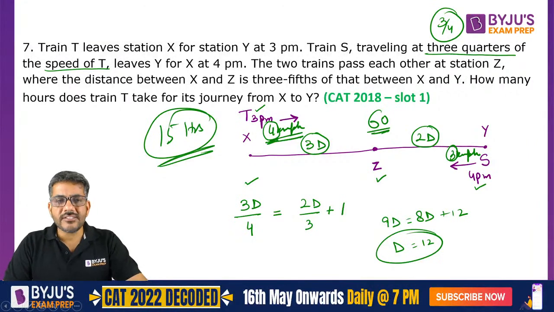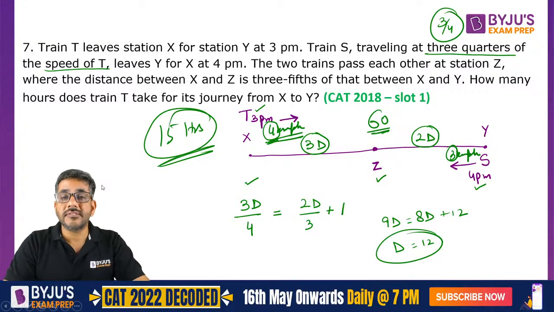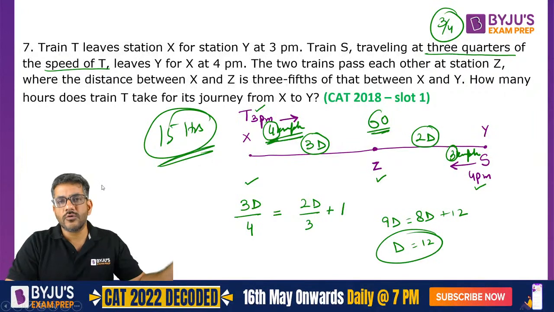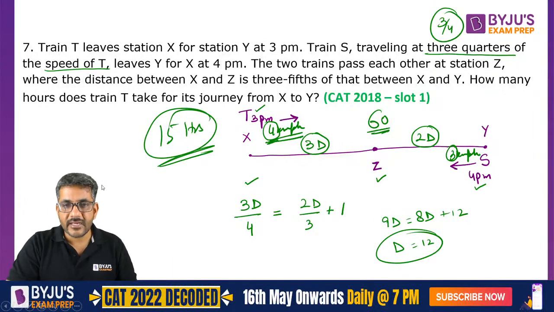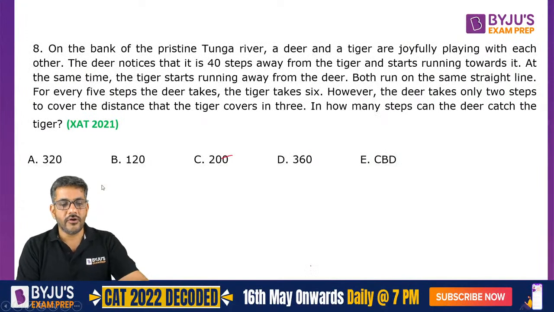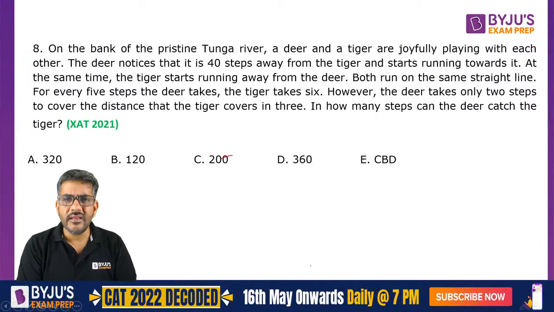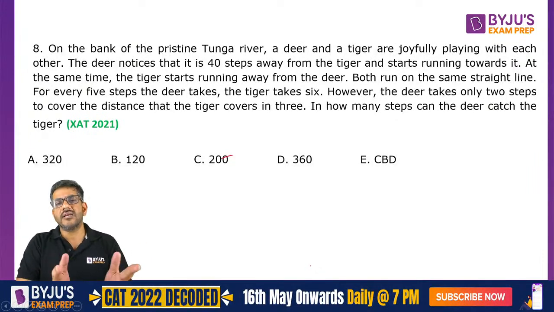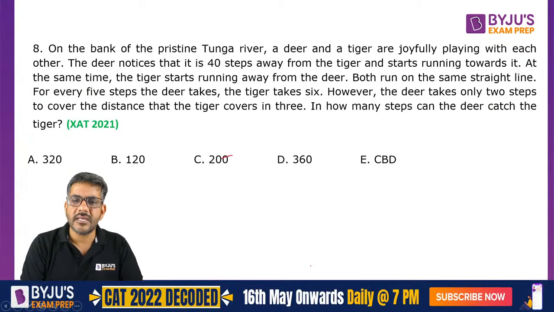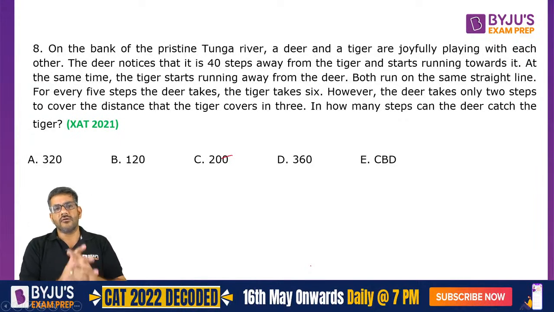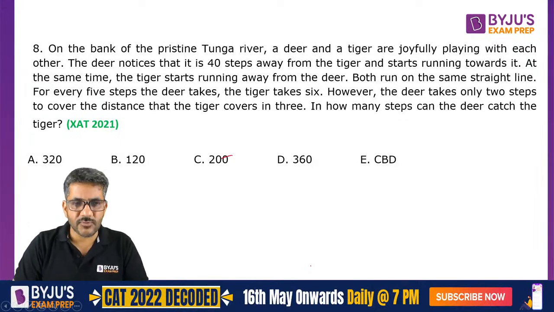This brings us to the last question of the day, which is a question from Z. Because I have taken 7 questions from CAT, so 1 question from Z as well. Here is the question on your screen now. It's a different kind of question which is not based upon proportionality, but normally I have seen students struggling with these kind of questions. So how do we attempt them? This is what I'm going to discuss with you now. So all of you look at this and answer this question.